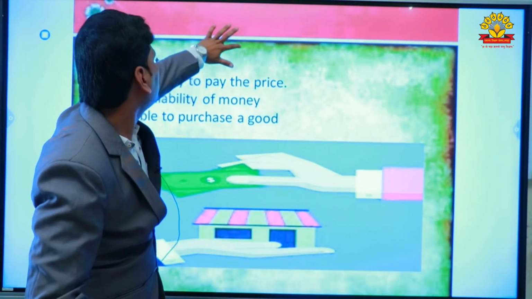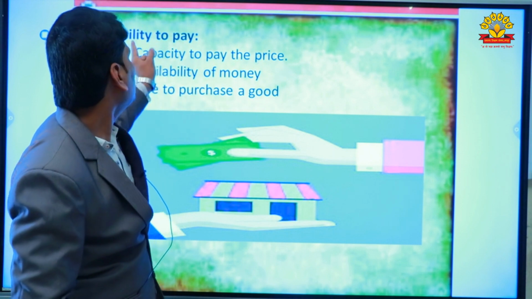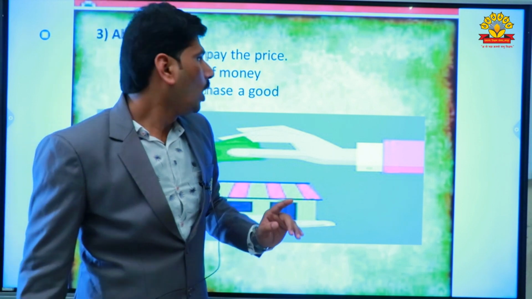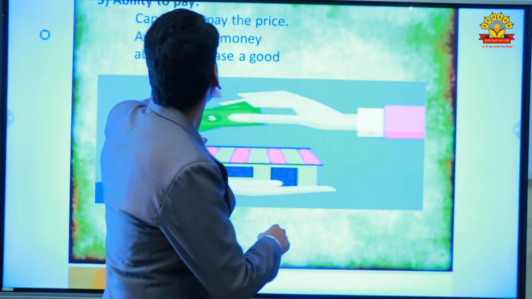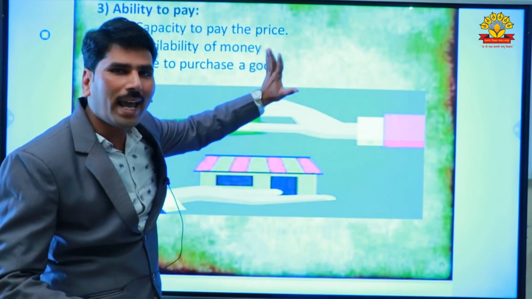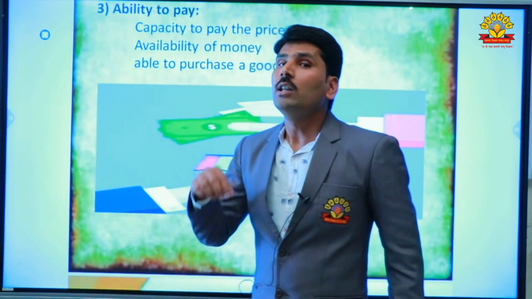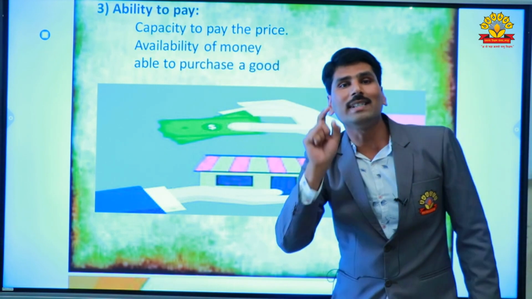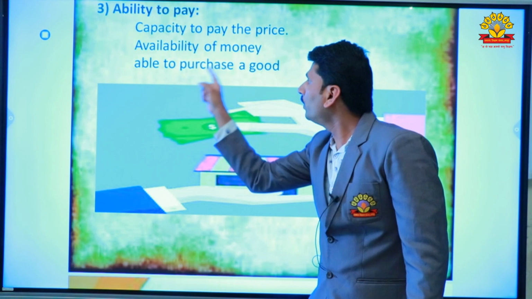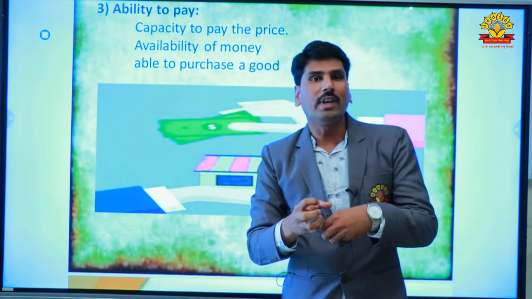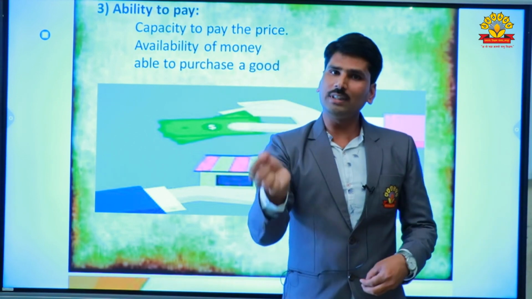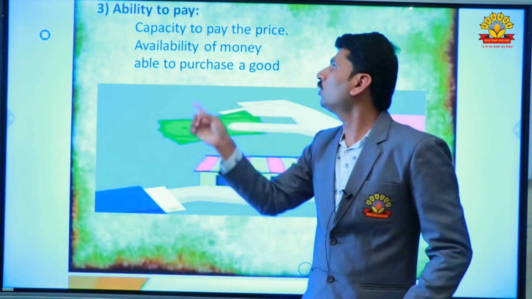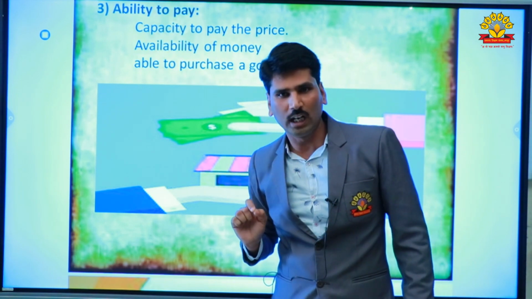Then next we think about the third term, ability to pay. What is ability to pay? It is the capacity to pay the price, or availability of money to purchase that product. If we have the ability to purchase that product, then it is considered as ability to pay.